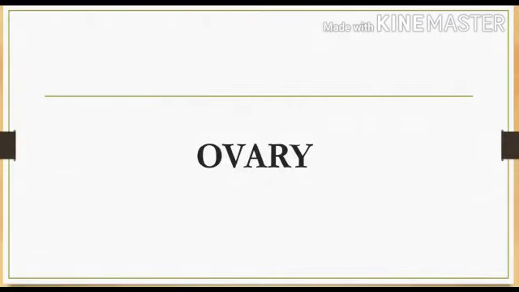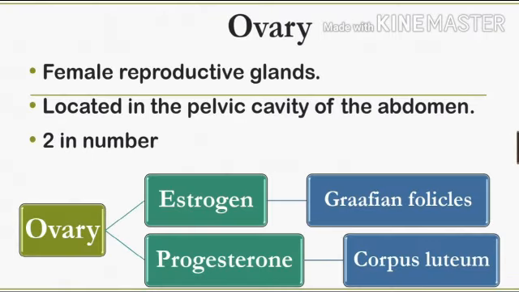Next one is the ovary. These ovaries are the female reproductive glands and it is located in the pelvic cavity of the abdomen. These ovaries are two in number and it will secrete the hormones like estrogen and progesterone. The estrogen is produced by Graafian follicles and the progesterone is produced by corpus luteum. So, the hormones of ovaries are estrogen and progesterone.